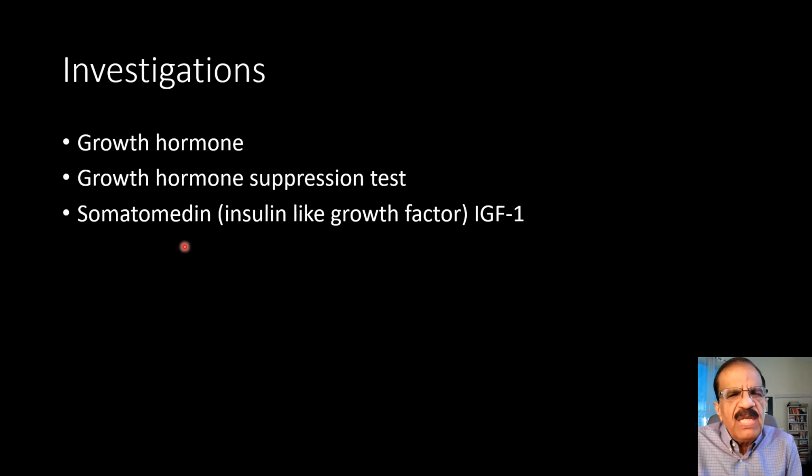Then somatomedin, which is also called insulin-like growth factor. This is the surrogate marker or surrogate indicator of growth hormone. Growth hormone produces its effect in the body through insulin-like growth factor 1, and it has got a much longer half-life. So if there is pathological hypersecretion of growth hormone, the IGF level is likely to be high, and we can measure it, and then we can infer that the growth hormone is actually increased.